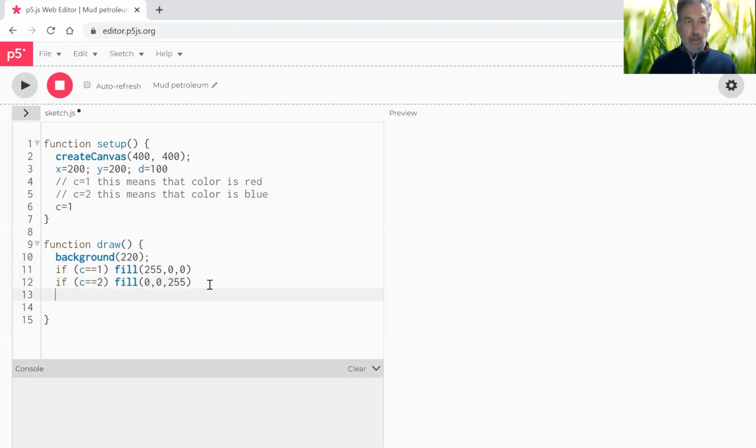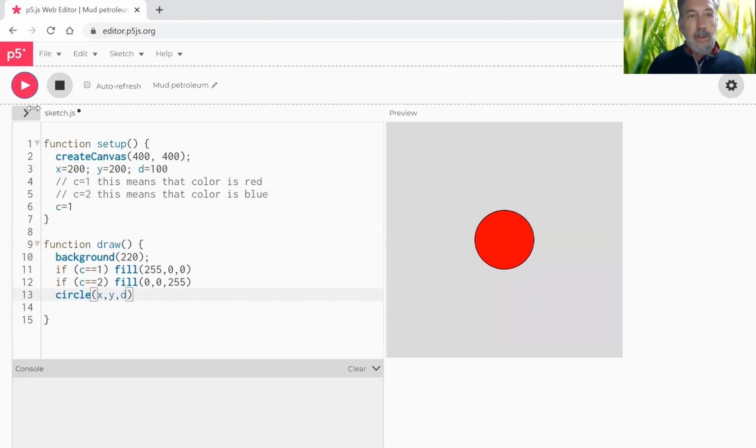And now I will draw my circle, and it's going to be an X, comma Y. Oops, I've got caps lock. X, comma Y, comma D. And if I run this, I get a red circle.